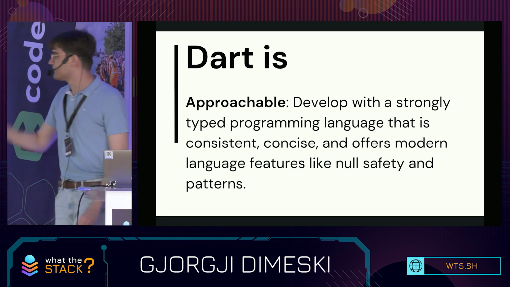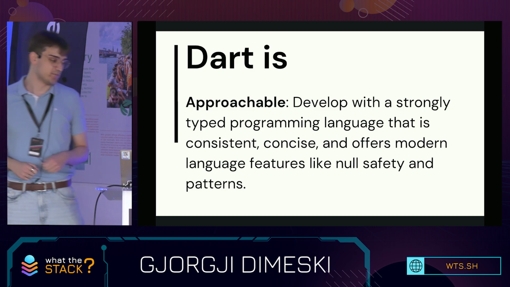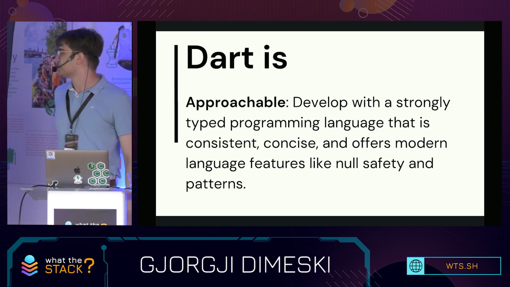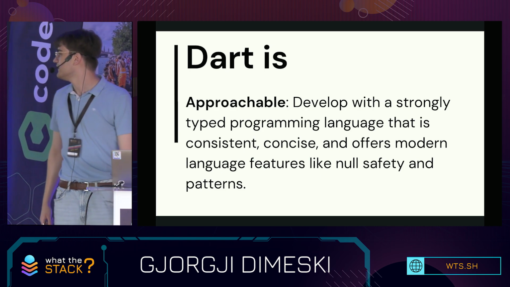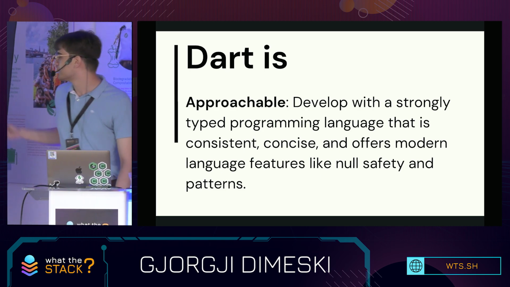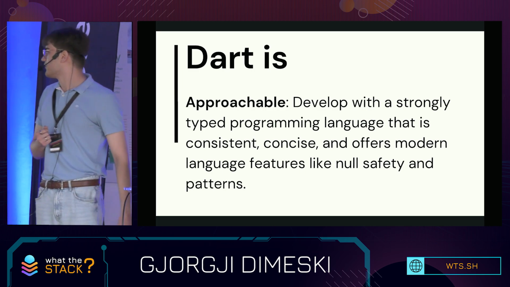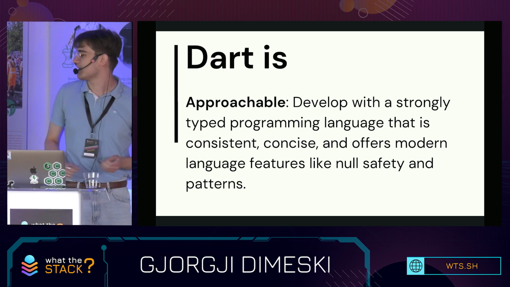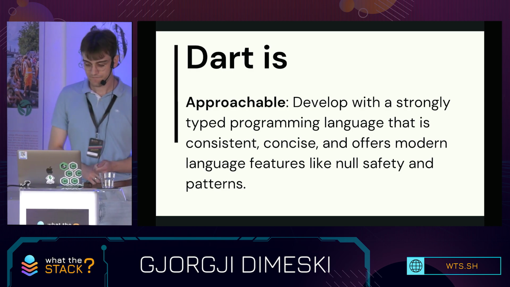Dart is approachable. This means that it's a modern language with a strong type system. It has null safety. It supports patterns. It supports mixins. It supports advanced enumerations, not just simple ones. You can have properties inside the enumerations. You can also have methods in them.